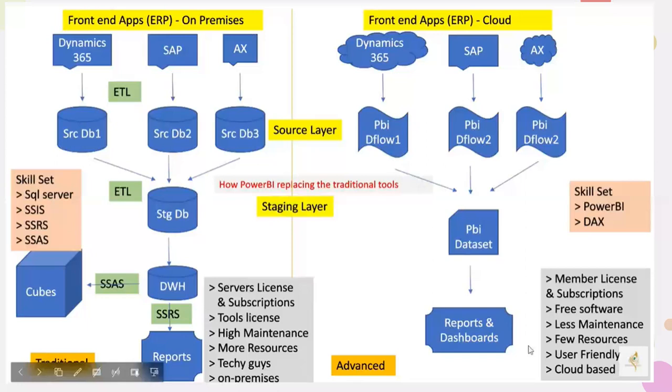Then a lot of technical people used to sit at each and every step and work on it. So a lot of manpower and a lot of technical people, and this was on premises. There was no cloud, and the data had to be stored on premises. Once they wanted to get data from somewhere else, it was difficult. So this is exactly the disadvantage of the traditional way.